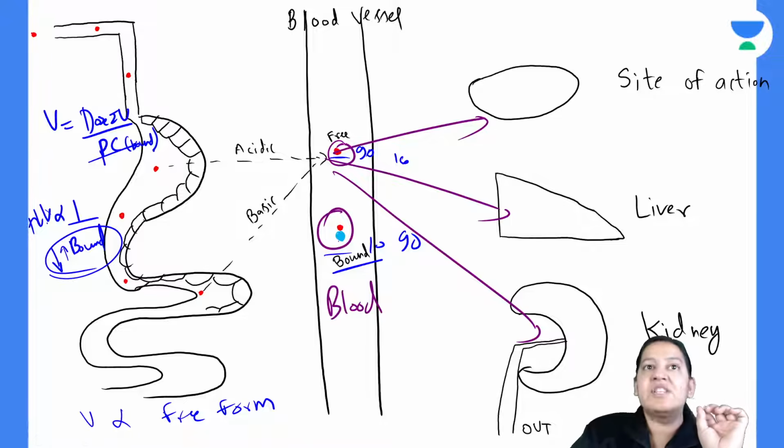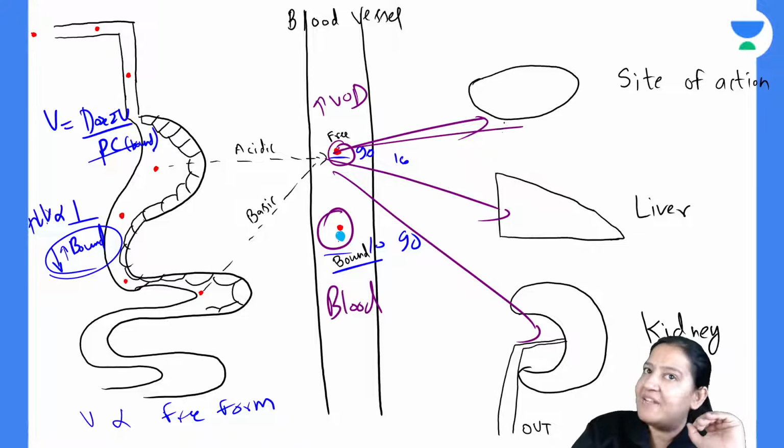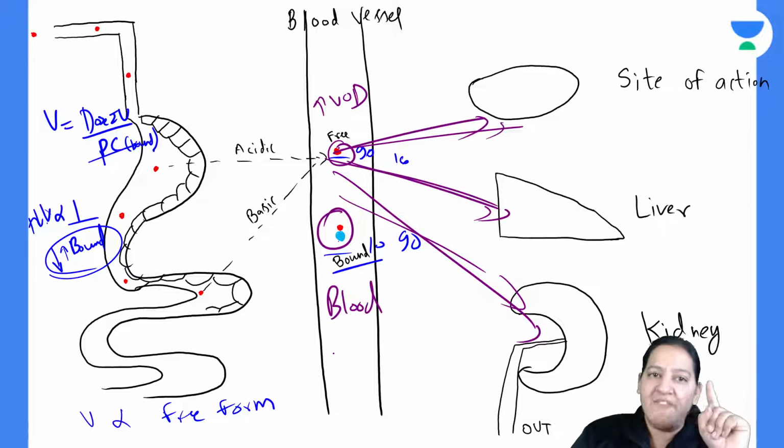So the drug which is having high volume of distribution will have high free form. It will enter the tissue. And the drug which is having low volume of distribution will remain in the blood only.